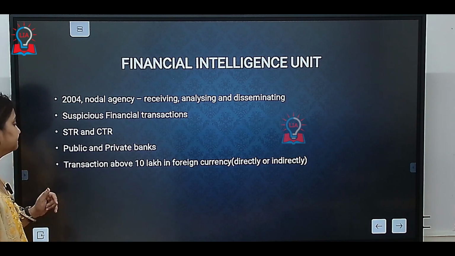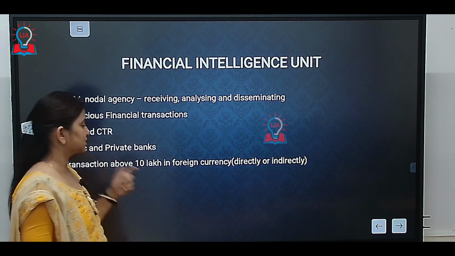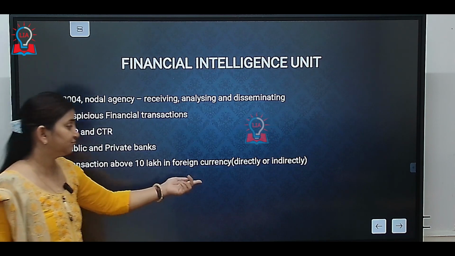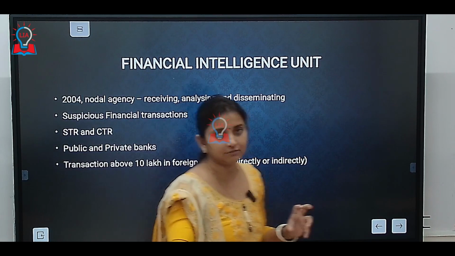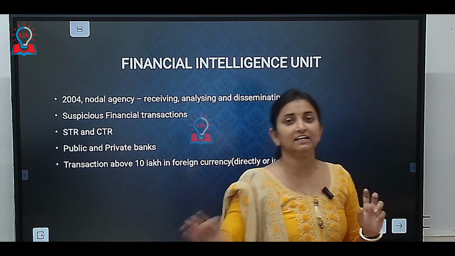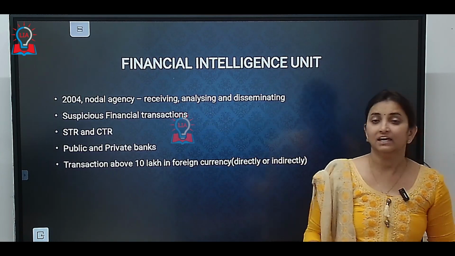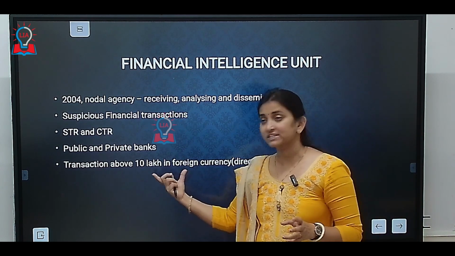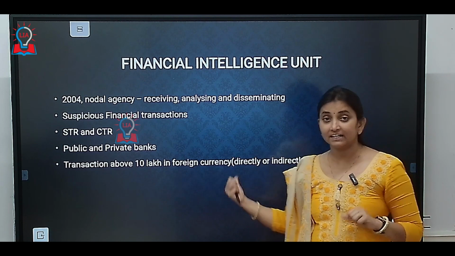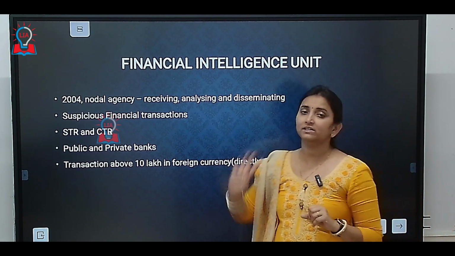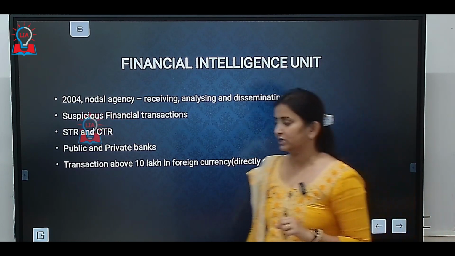the FIU. Any transaction above 10 lakh in foreign currency, whether it is a direct form of foreign currency or some part converted into Indian currency and then later converted back to foreign currency, if the net amount is more than 10 lakh and the currency is foreign currency, whether directly or indirectly, it will be monitored by the Financial Intelligence Unit.